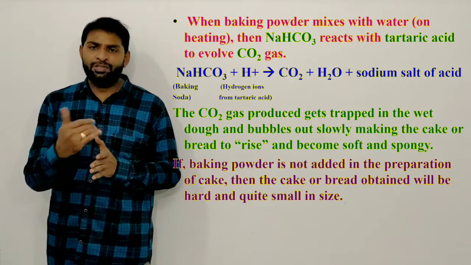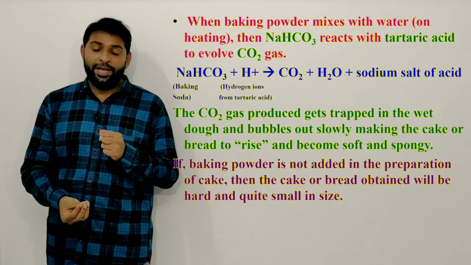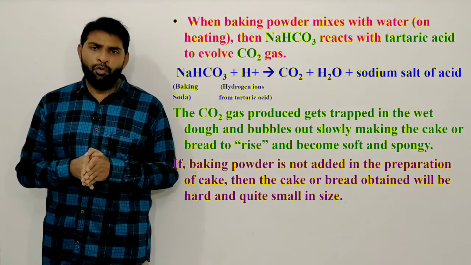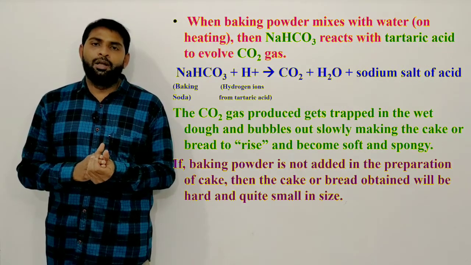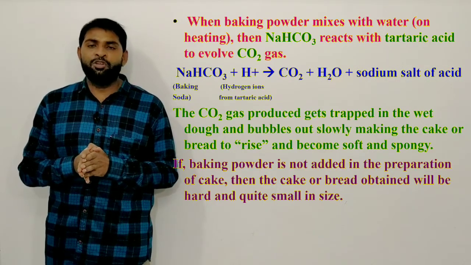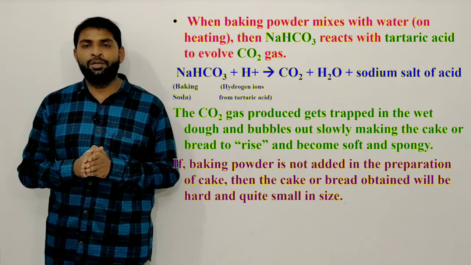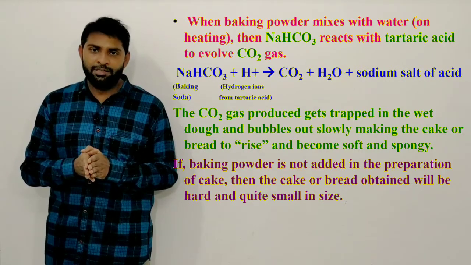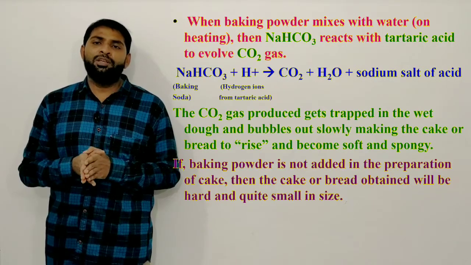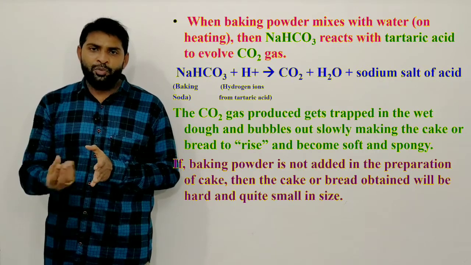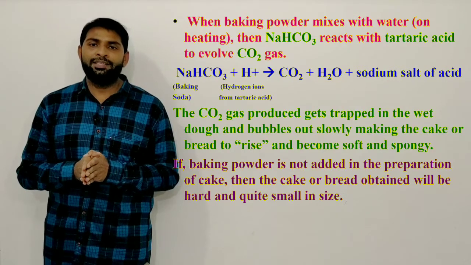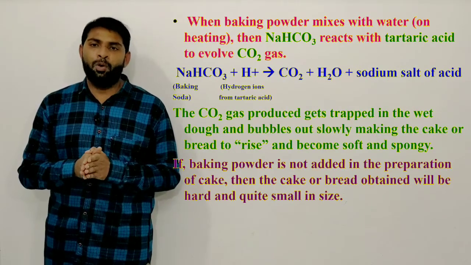The carbon dioxide gas which is produced here tries to escape from the food materials, isn't it? Actually, this baking powder is added to the food substances, the cake or bread. While heating, the H+ ions are released from the tartaric acid and they interact with the sodium hydrogen carbonate and release carbon dioxide gas. The released carbon dioxide gas tries to escape from the food material. When it is trying to escape and bubbles out slowly, it makes the cake or bread rise and it becomes soft and spongy.